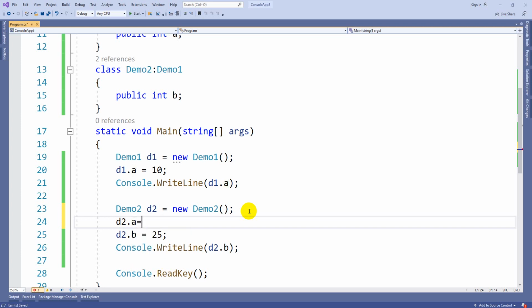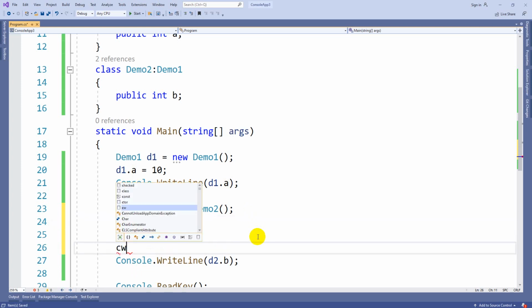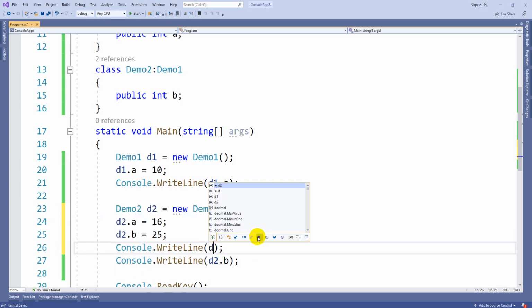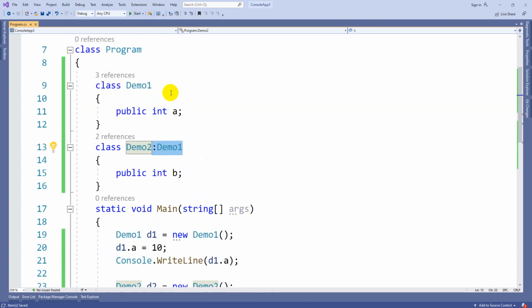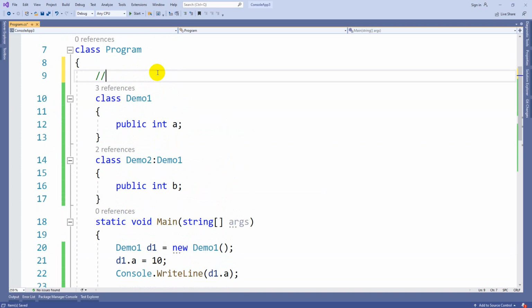So here also I am going to pass some value to the variable a. Actually a belongs to the d1 object, right? But even with d2 we are able to access it because we are inheriting the parent class. Since demo1 is giving permissions to demo2, demo1 can be called the parent or base class.